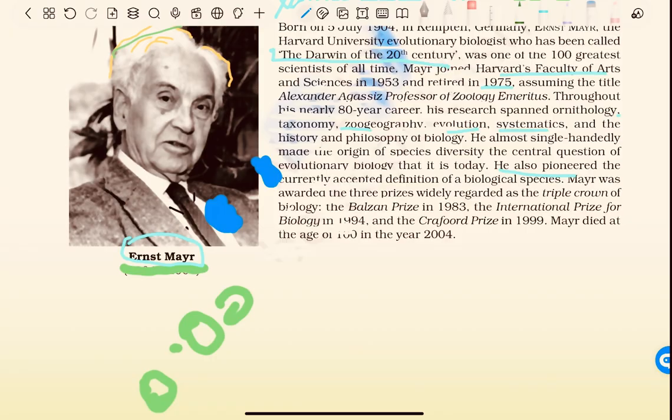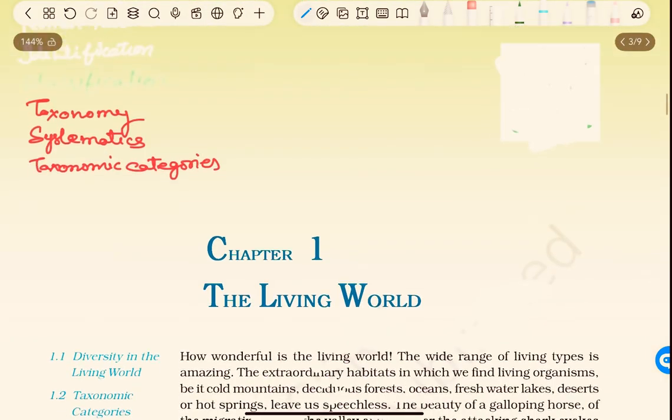Mayr was awarded the three prizes widely regarded as the Triple Crown of Biology: the Balzan Prize in 1983, the International Prize for Biology in 1994, and the Crawford Prize in 1999. Mayr died at the age of 100 in the year 2004, 1904 to 2004. Okay, so let's move further to our